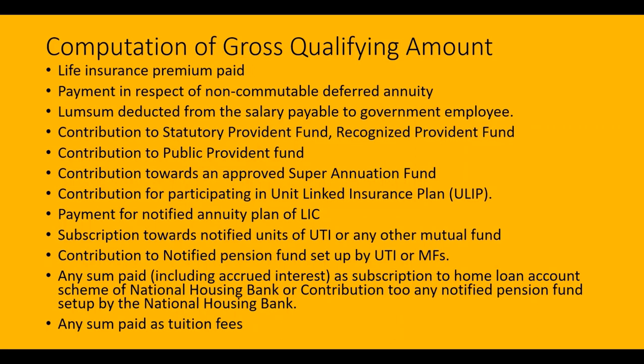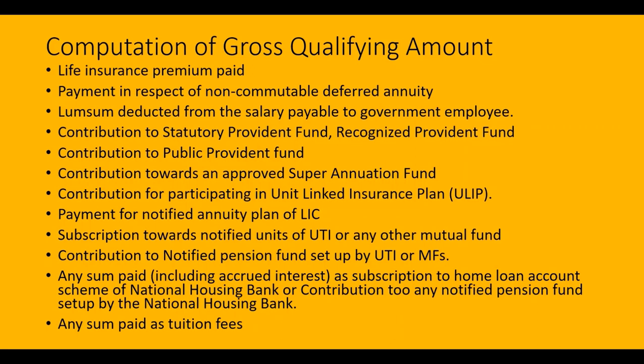The life insurance premium paid. If the assessee takes the policy covering his life or covering the life of the spouse or child, he can claim the deduction under section 80C here. The life insurance premium paid on his own life or on the life of the spouse or on the life of the child. Such child may be dependent or independent, major or minor, married or unmarried. In case of HUF, such a policy may be taken on the life of any member of the family.